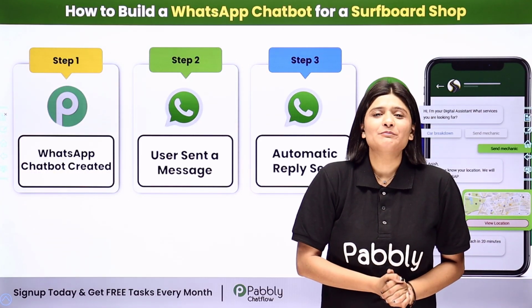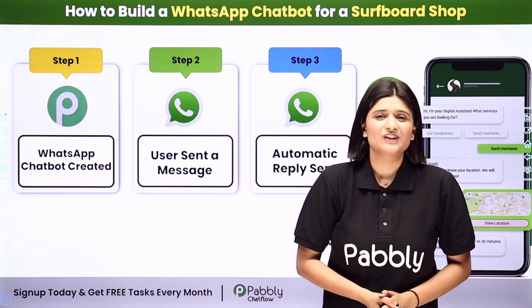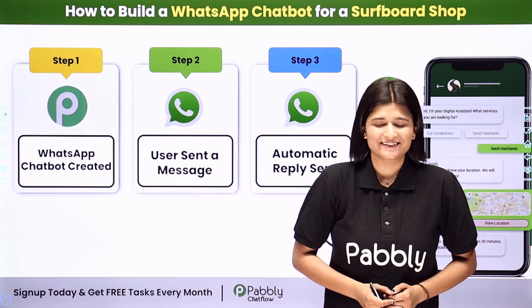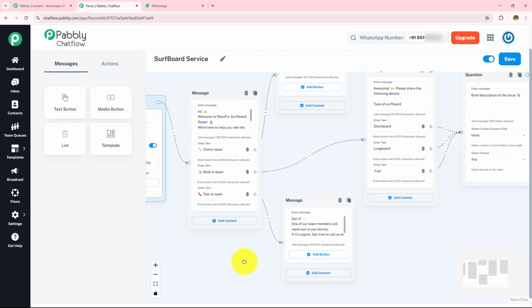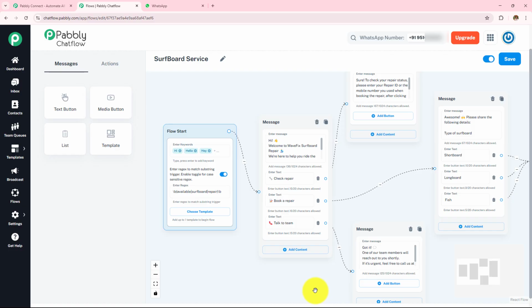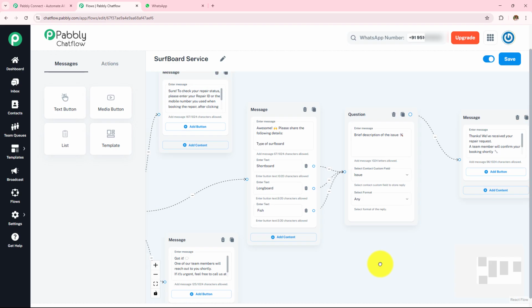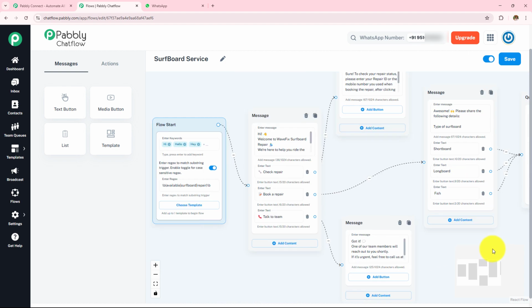Now, if you want to learn the step-by-step process of how you can create this WhatsApp chatbot with the help of Pabbly Chatflow, then let me take you all to my screen. In this video, we are going to learn how to build a WhatsApp chatbot for surfboard shop. So here I am running a surfboard shop and I have created a WhatsApp chatbot with the help of Pabbly Chatflow, and now we are going to check this WhatsApp chatbot once whether it is working fine or not.